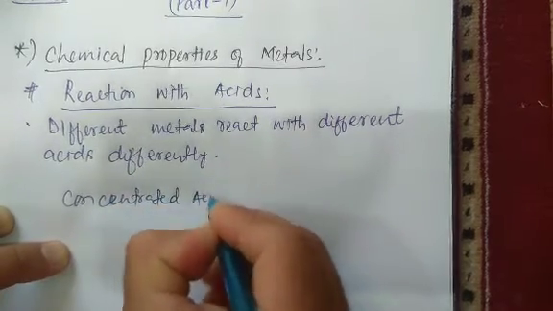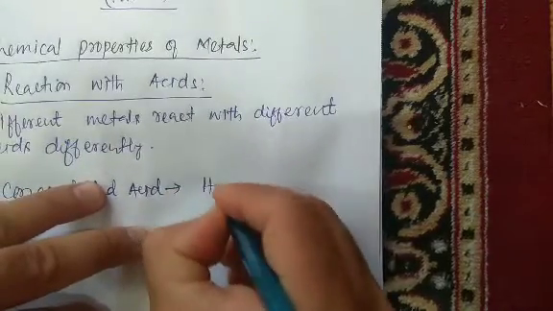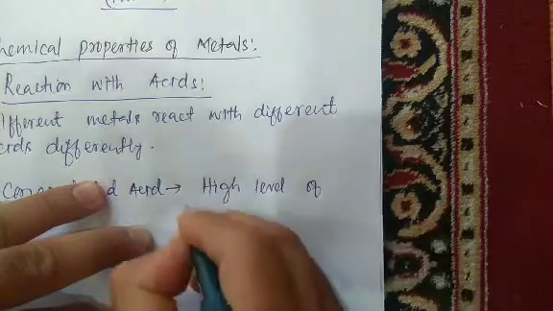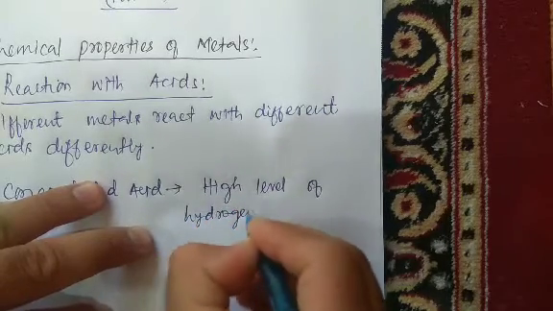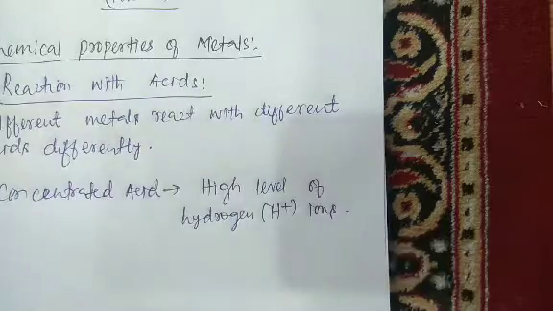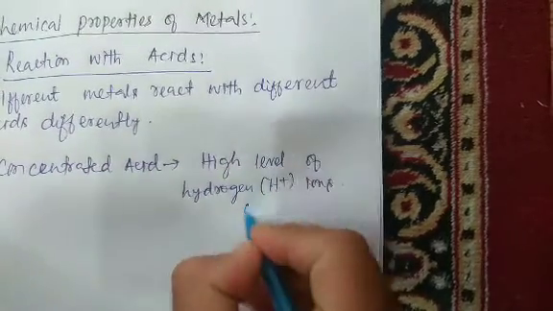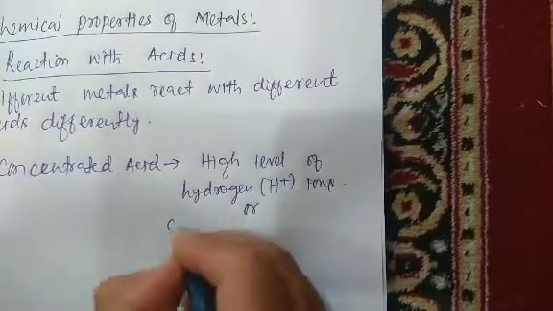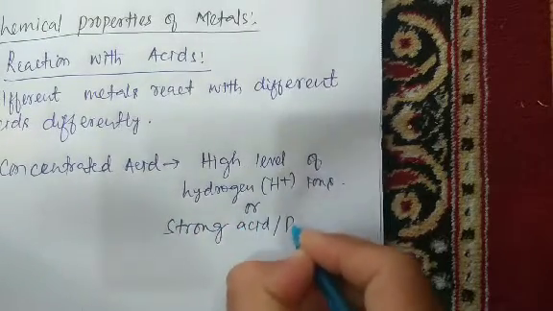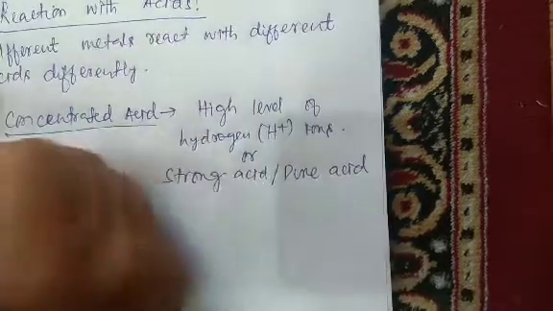We can say it is one having a high level of hydrogen ions, or we can simply say a strong acid or pure acid. This is concentrated, pure acid.